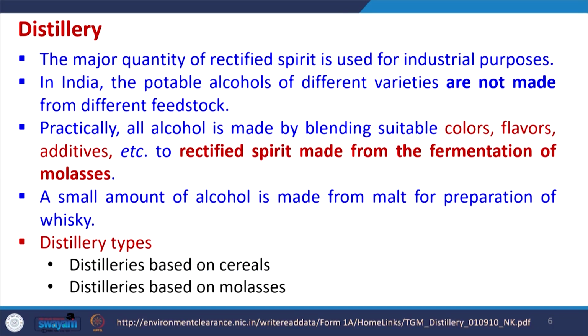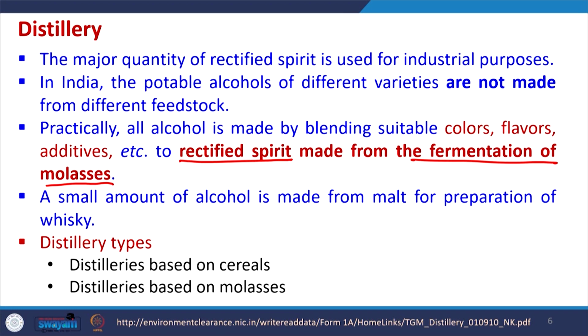Thereafter, we have the distillery. The major quantity of rectified spirit which is used for industrial purposes is produced in the distillery. In India, potable alcohol of different varieties is not produced as such, which is done in different other countries. Practically all the alcohol in India is produced from rectified spirit, which itself is made via the fermentation of molasses, which is obtained from the sugar industry.